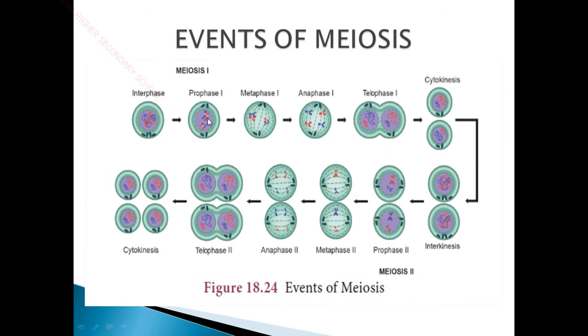So where does this exchange of segments take place? The exchange of segments takes place at a particular point called chiasmata. Chiasmata is the point where the two homologous chromosomes join together, and at those places only the genes will be exchanged, genetic segments will be exchanged. So genetic recombination takes place only at the point of chiasmata. The process of exchange of genetic material is called crossing over. So crossing over takes place here.